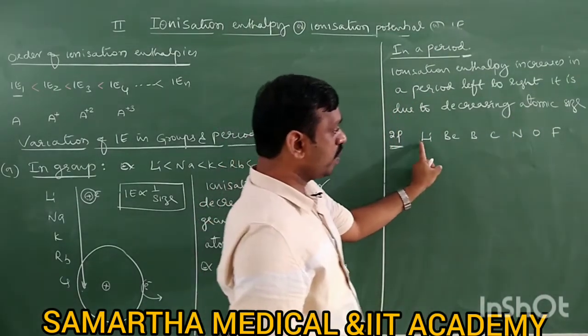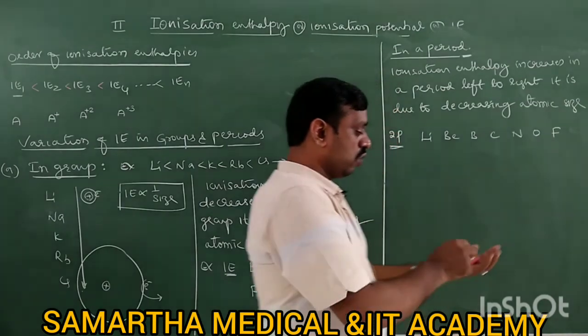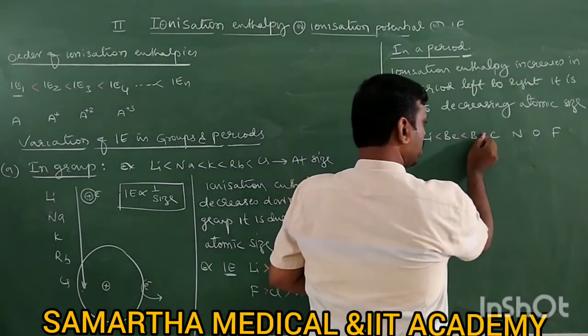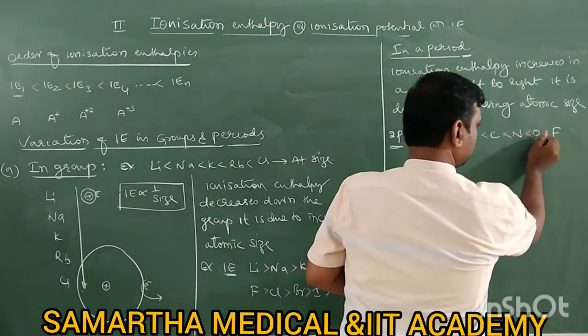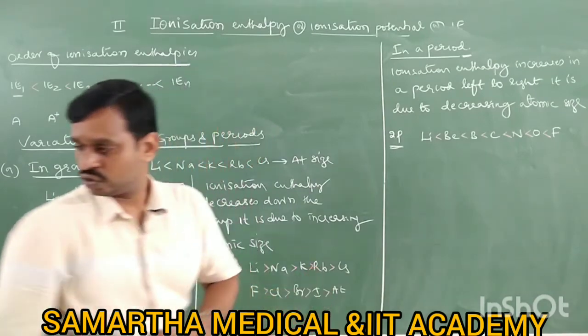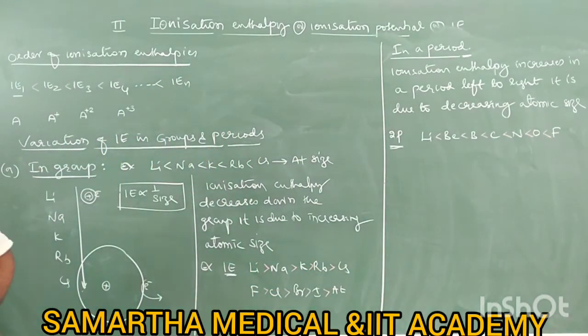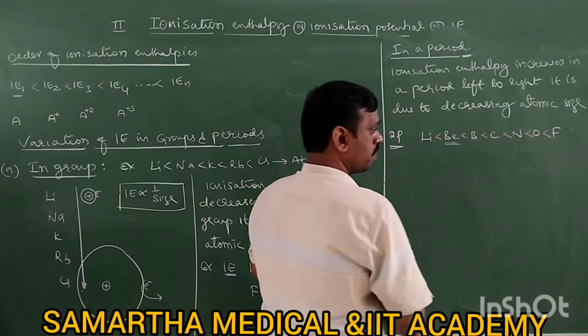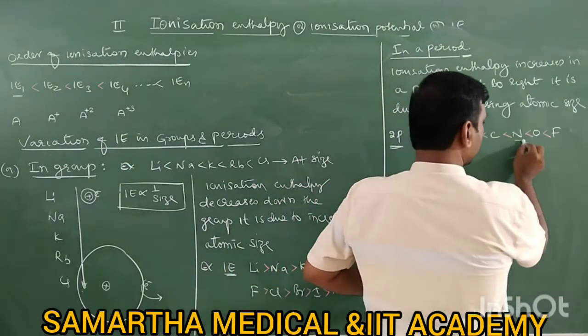Therefore, when atomic size decreases, what is supposed to be the ionization enthalpy? It should increase like this, but there are two exceptions. The first exception is beryllium. The second exception is nitrogen.